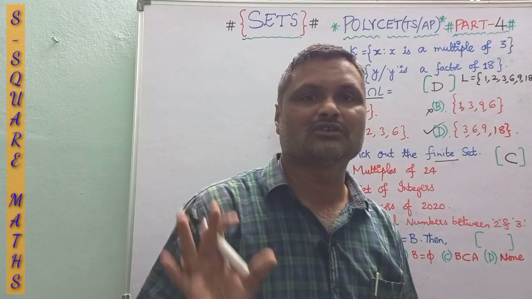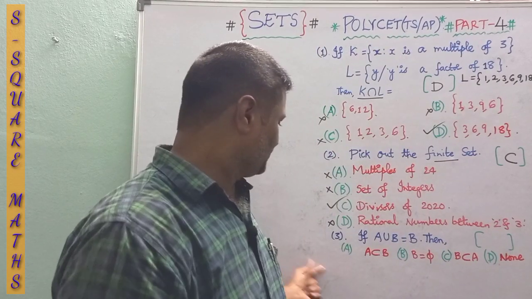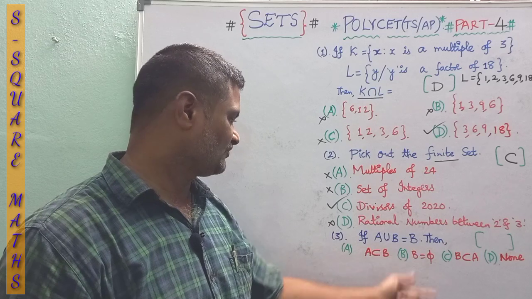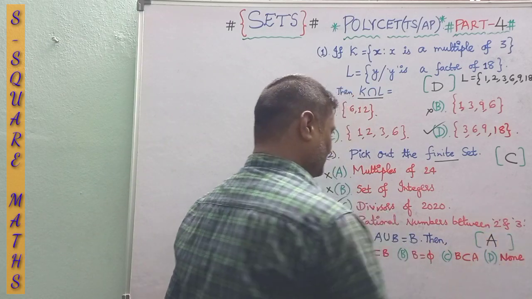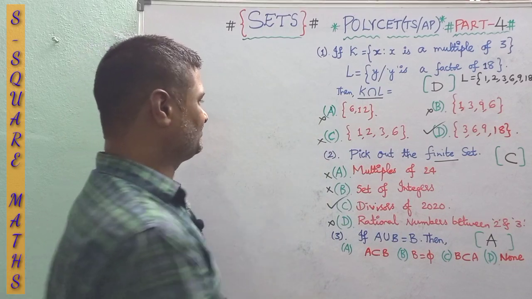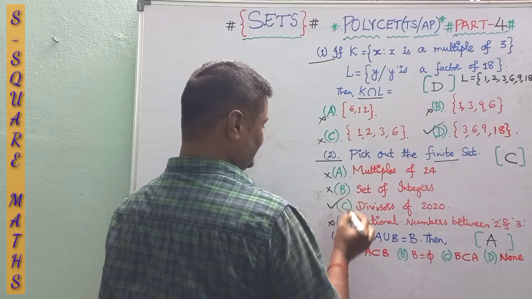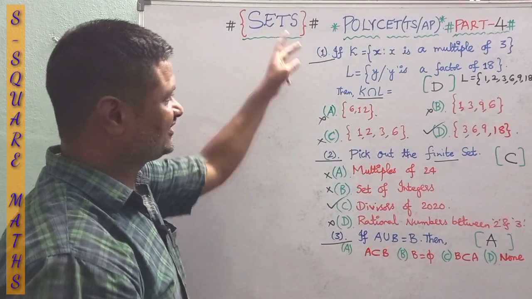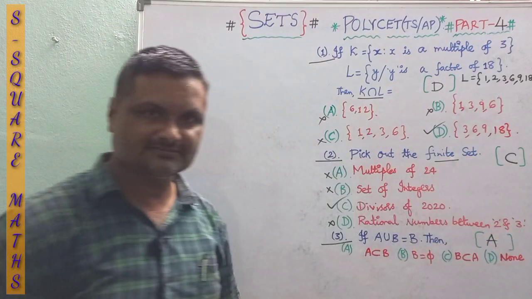Next, see, if A union B is equal to B, then among the ABCD options, this plays an important role, a very important question. We have already done many videos on it, so just recall it and go through it. Anyhow, from the ABCD options, A is suited. Like this: first question, second question, and here it is our third question. So 3 questions we have discussed. Once you have the look, here D option, here it is C, and here it is A option.